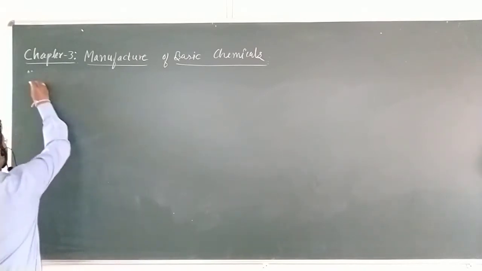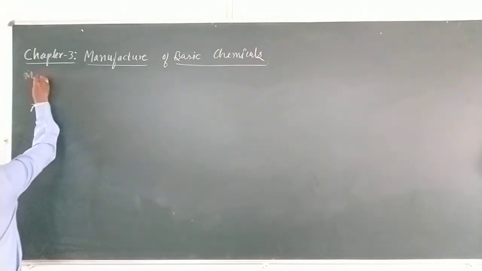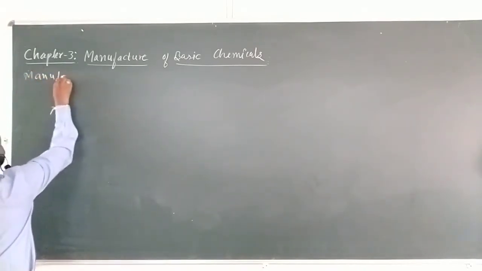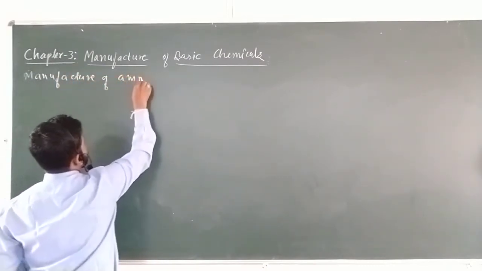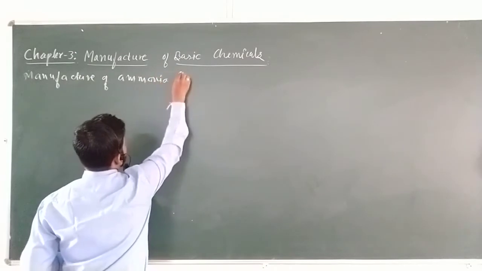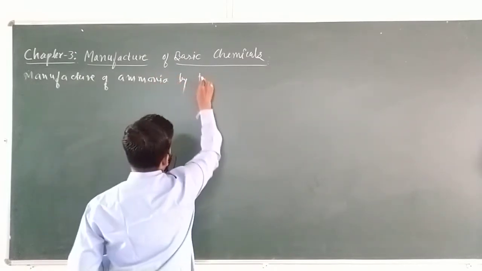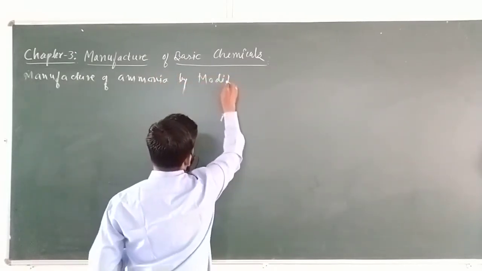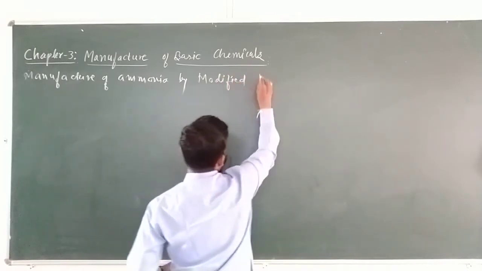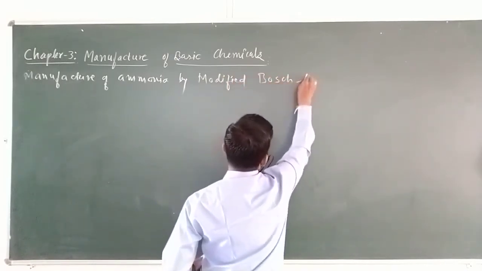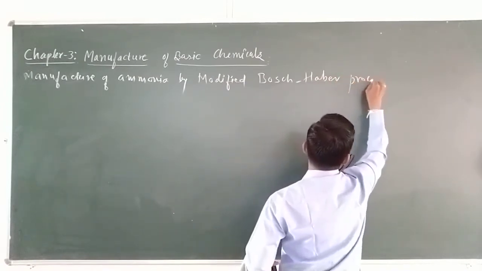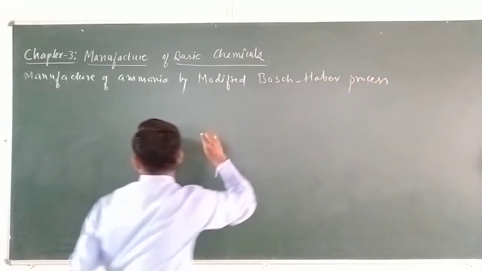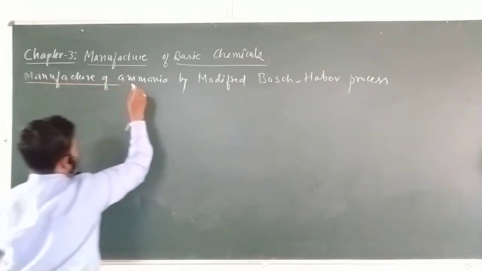So, right here: manufacture of ammonia by modified Bosch-Haber process. This is the main process for ammonia preparation.